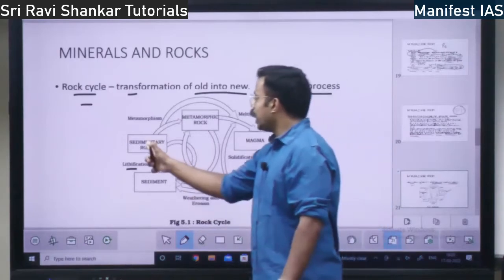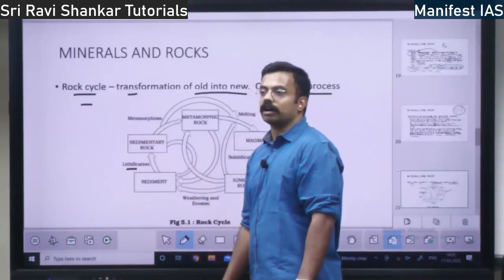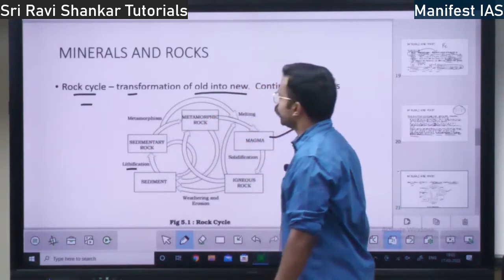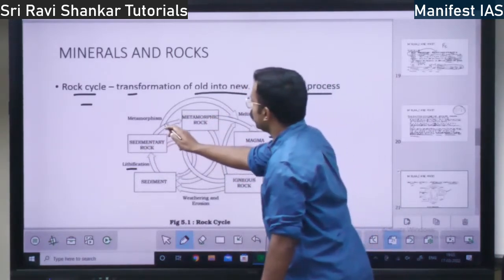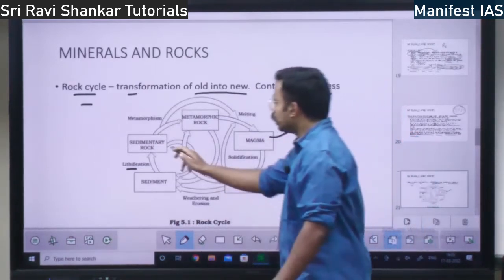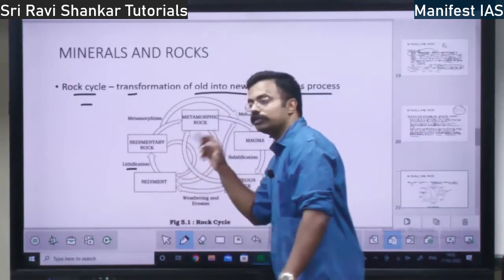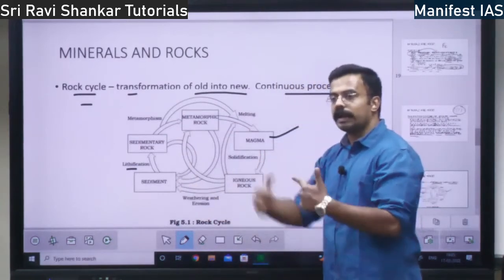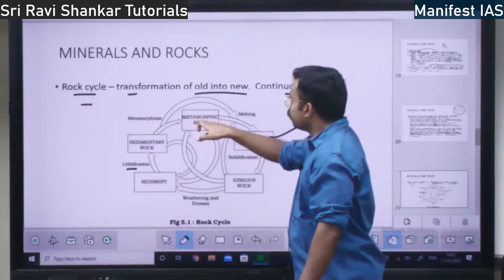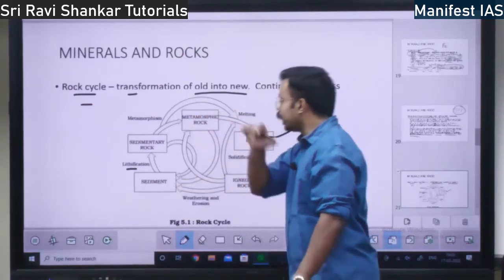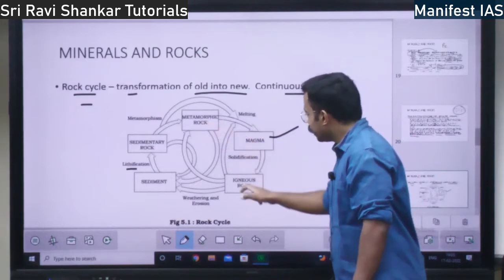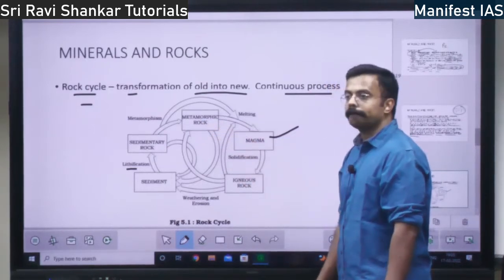Lithification can happen and it can become a sedimentary rock, right? From the sedimentary rock again metamorphic rock can happen, or sedimentary rock directly can become a magma, right? Or this sedimentary rock can break into sediments again. And again this metamorphic rock also can break and become sediments. But metamorphic rock cannot become an igneous rock directly.